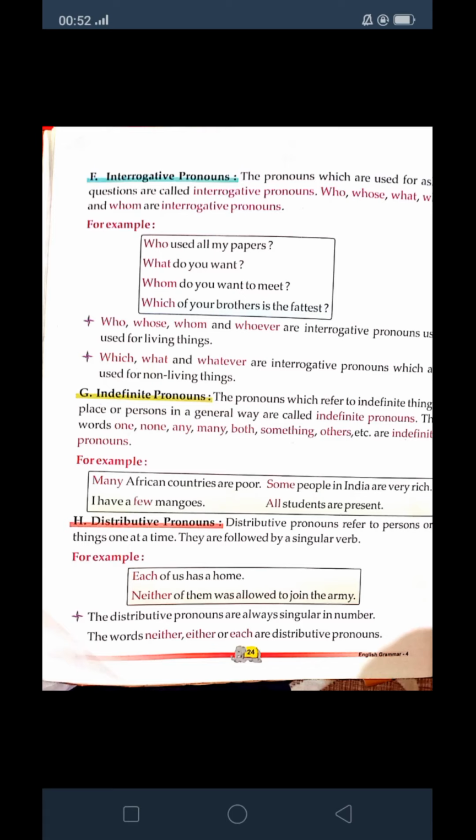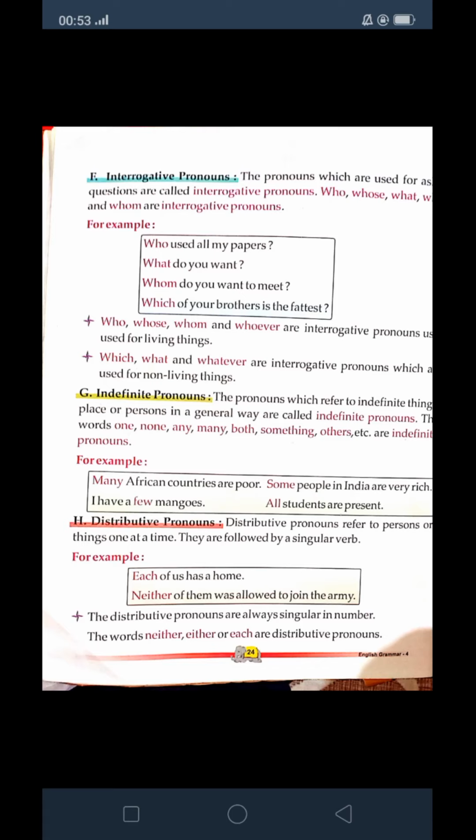Now, indefinite, as the name shows, the pronouns which refer to indefinite things, places, or persons in a general way are called indefinite pronouns. Which are the words? Here you can see the words one, none, any, many, both, something, others, etc. are indefinite pronouns. Many African countries are poor. Here the exact number is not given, so the word many is an indefinite pronoun.